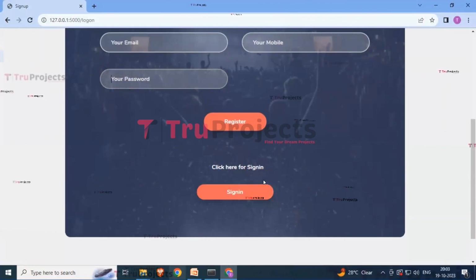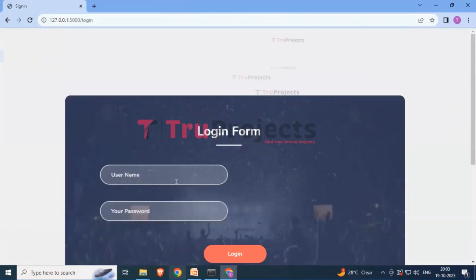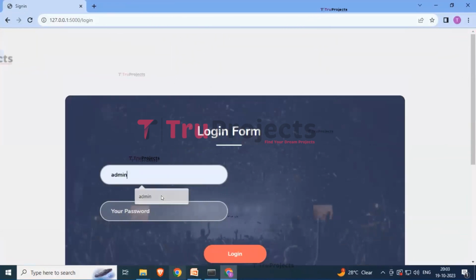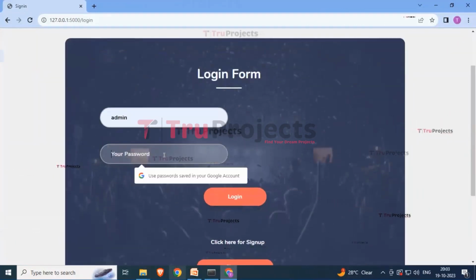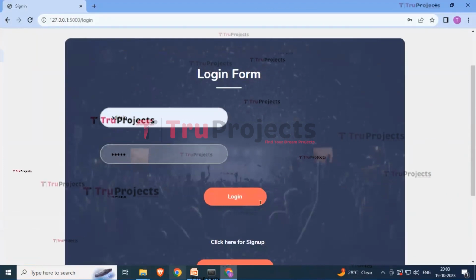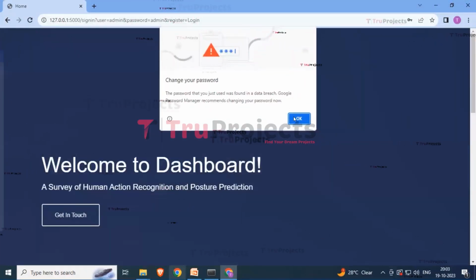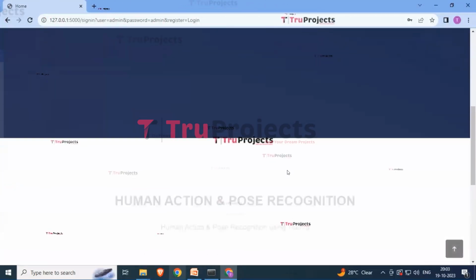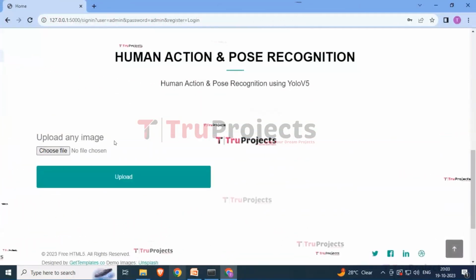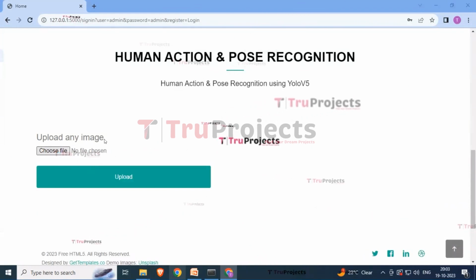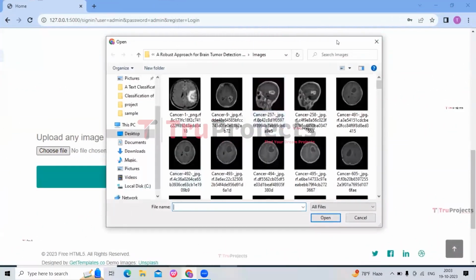I have already done the registration, so here I am clicking on the sign in button. This is the login form. Just enter the username and the password which you created while doing the registration and simply click on the login button. Click on OK. And here by scrolling down below you can see that it is asking for uploading an image. Click on the choose file button and let me choose the image.